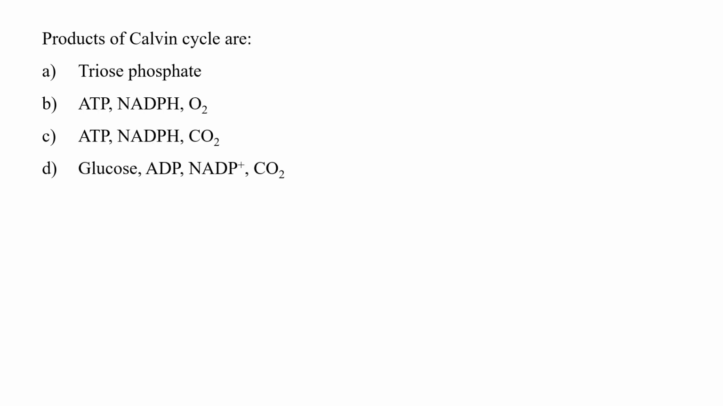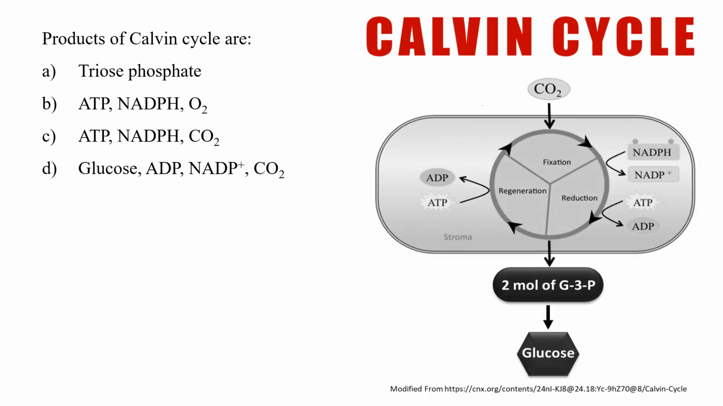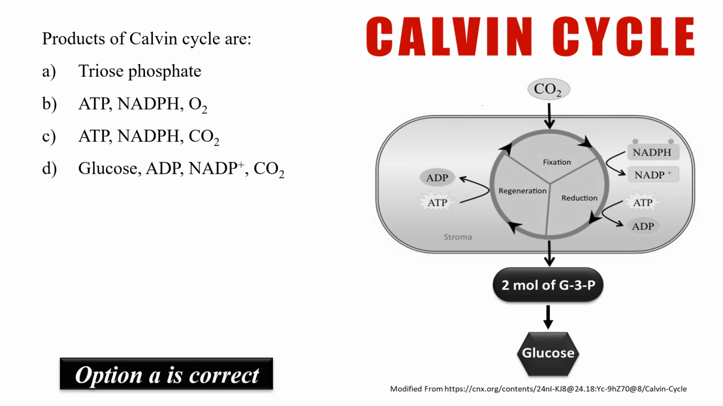The question is, products of Calvin cycle are. In the Calvin cycle, O2 and CO2 generation do not take place. As in the given picture, it is shown that carbon dioxide fixation takes place, which reduces carbon dioxide into 2 moles of triose phosphate. So, the product of Calvin cycle are triose phosphate. So, correct option is A.